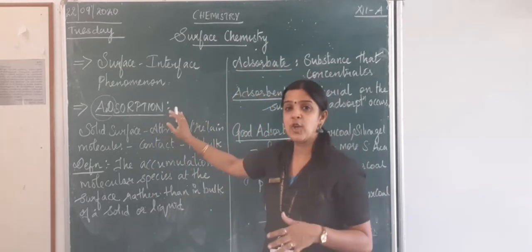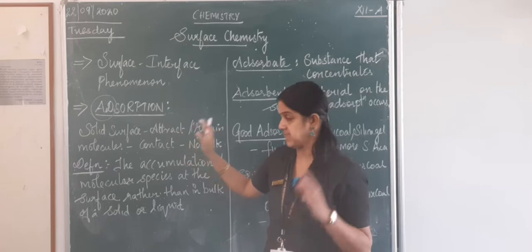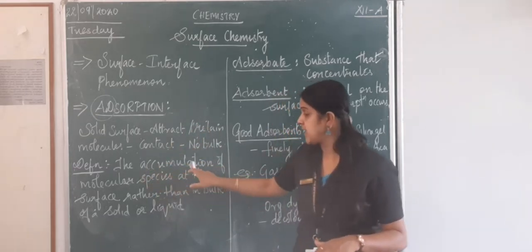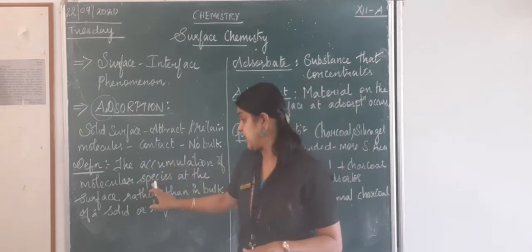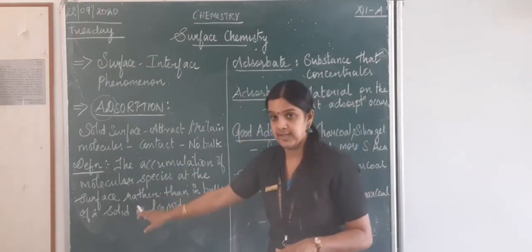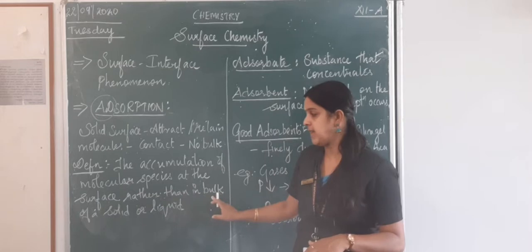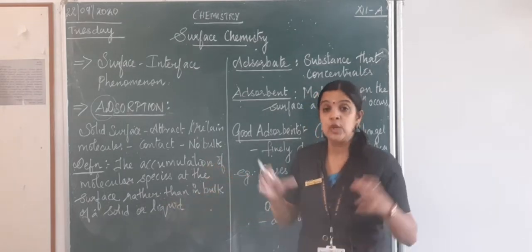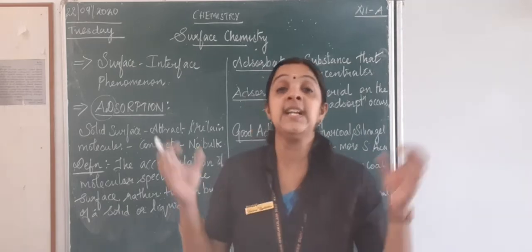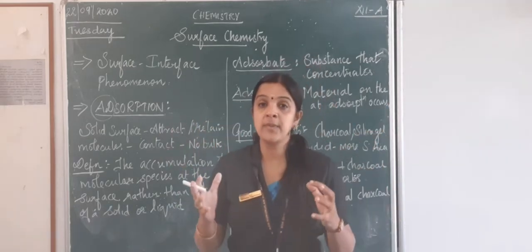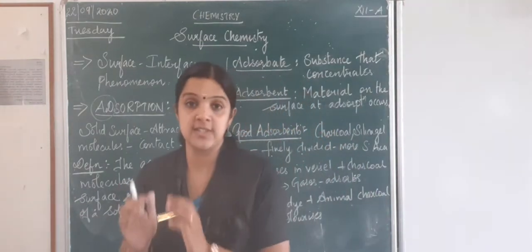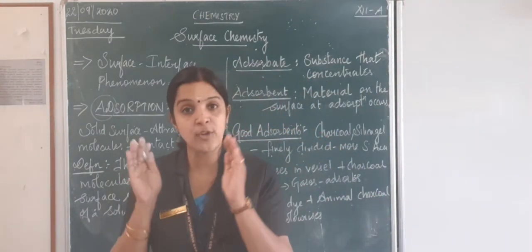So adsorption is what we are going to see in this topic. We will see the definition. The accumulation of the molecular species at the surface rather than in the bulk of a solid or liquid is called adsorption. What do you mean by accumulation? Deposition. Accumulation is nothing but deposition. You go and get accumulated yourself, accommodated, deposited.